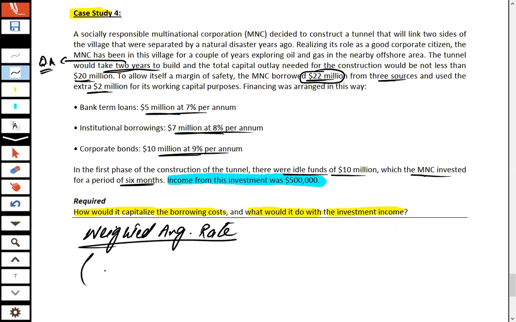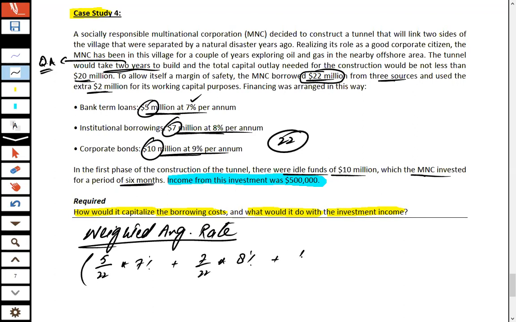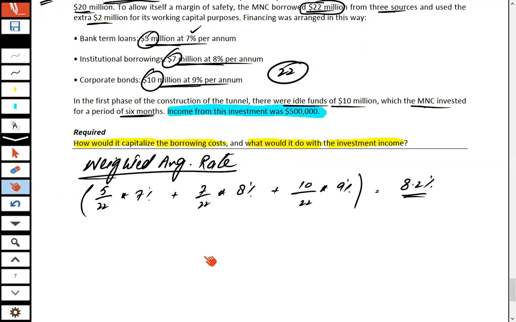This weighted average rate is simply calculated: 5, 7, and 10, total is 22. So the first one is 5 upon 22 times 7%, plus 7 upon 22 times 8%, plus 10 million divided by 22 million times 9%. So effectively, after solving this fraction, the weighted average rate is 8.2%.